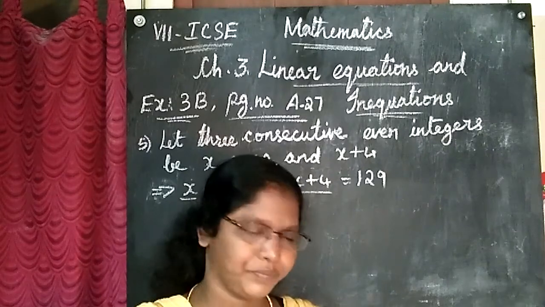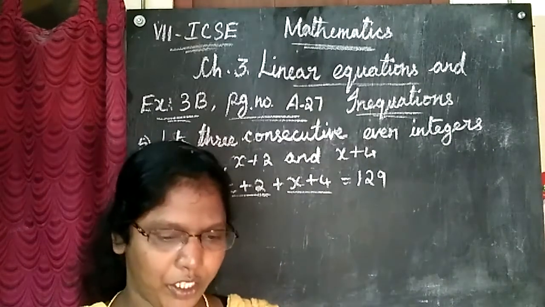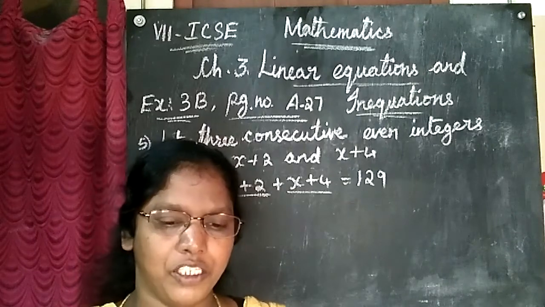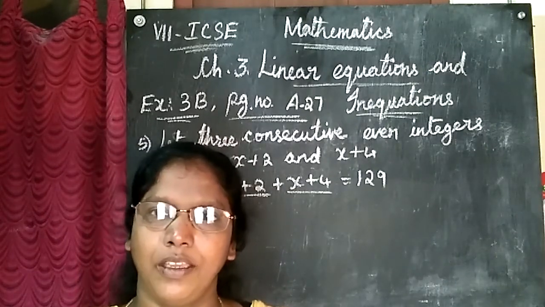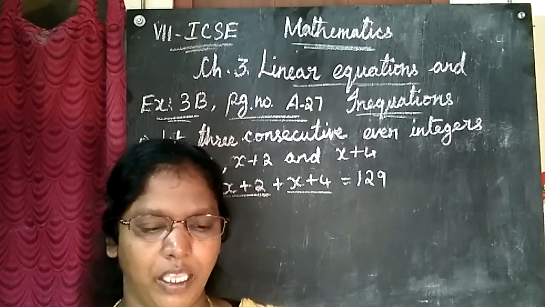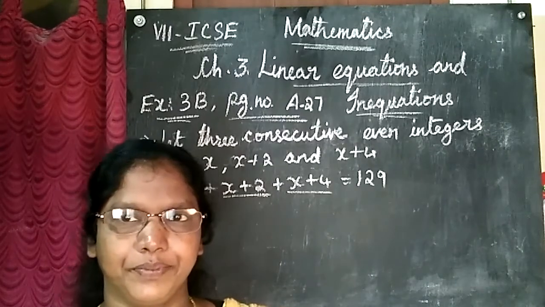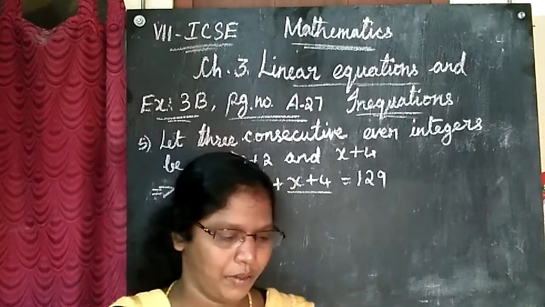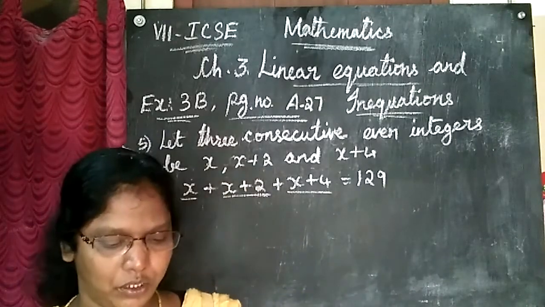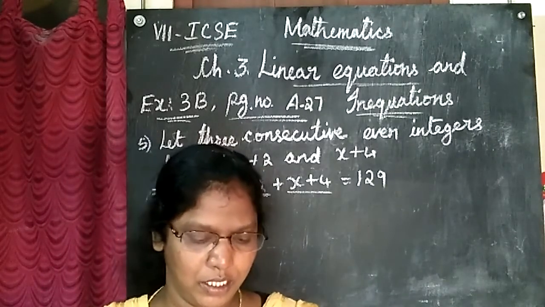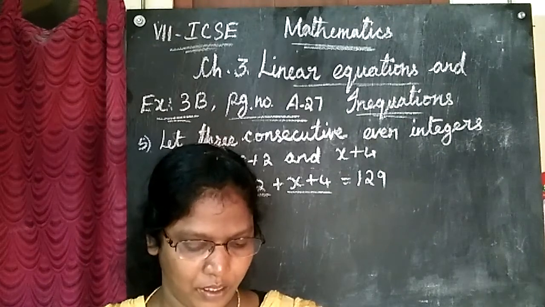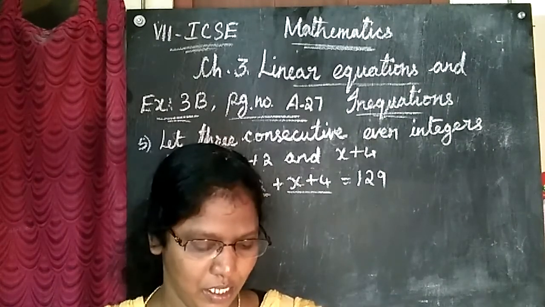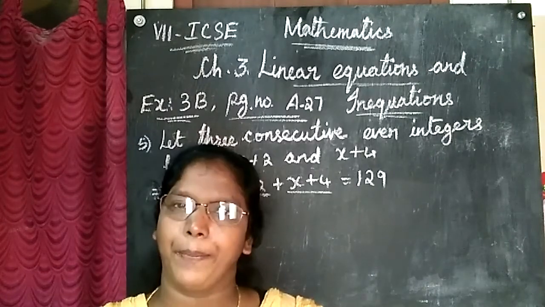Okay, everybody take your book. Turn your book to page number 827. These first 4 questions are very easy. I'll be sending a PDF for this exercise so you can understand well. Now I'm going to teach the 5th one.